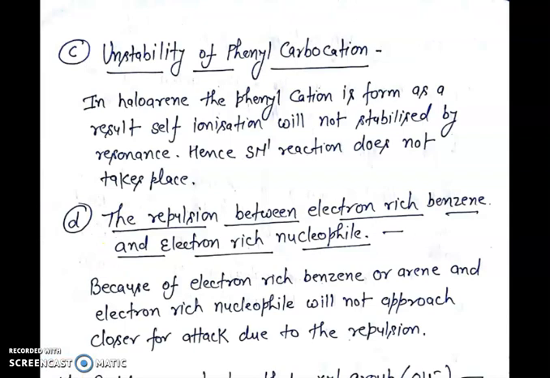Third, instability of phenyl carbocation. In haloarene, the phenyl cation is formed. As a result, self-ionization will not be stabilized by resonance. Hence, SN1 reaction does not take place. Fourth, the repulsion between electron-rich benzene and electron-rich nucleophile. Because of the repulsion, the electron-rich benzene or arene and the electron-rich nucleophile will not approach closer for attack.